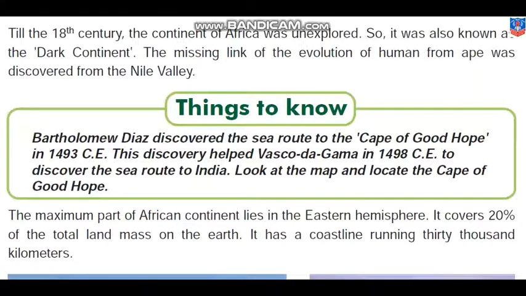From monkey we have evolved to this human figure which we have got today. तो वो मंकी से लेके आज तक का हमारा सफर, ह्यूमंस का जो बॉडी स्ट्रक्चर है, हमको कैसे मिला, ये जो लिंक था, that was missing and that was discovered from the Nile Valley. The fossils of that were discovered from the Nile Valley.